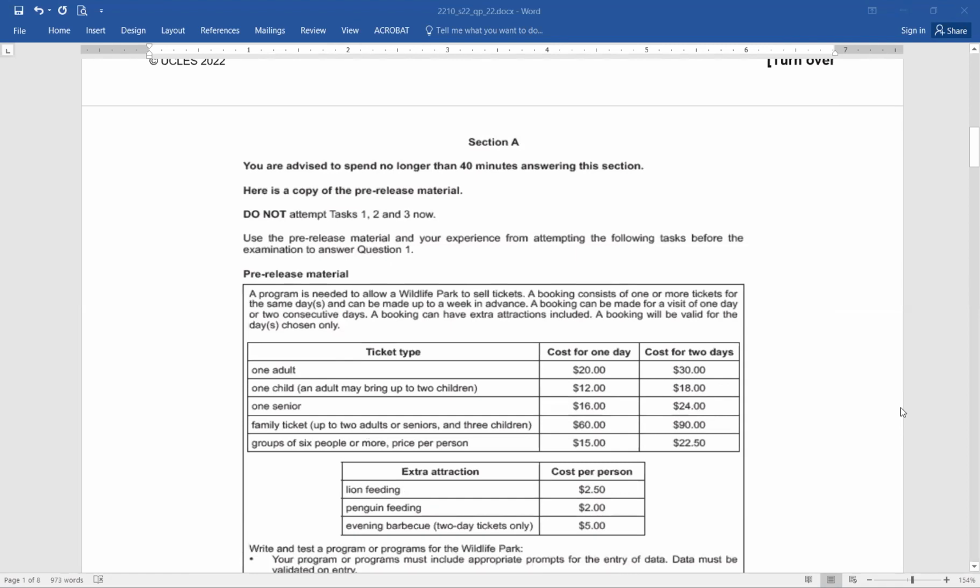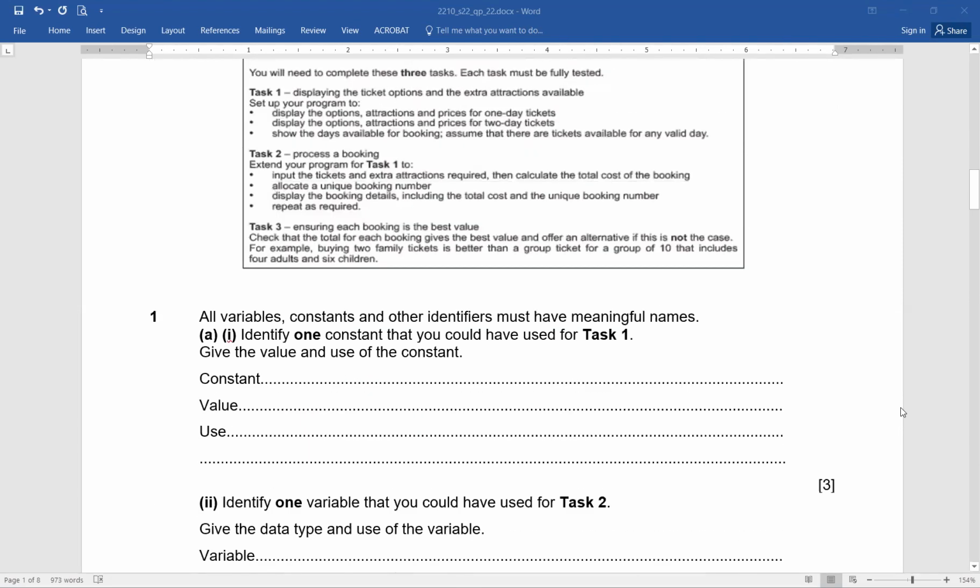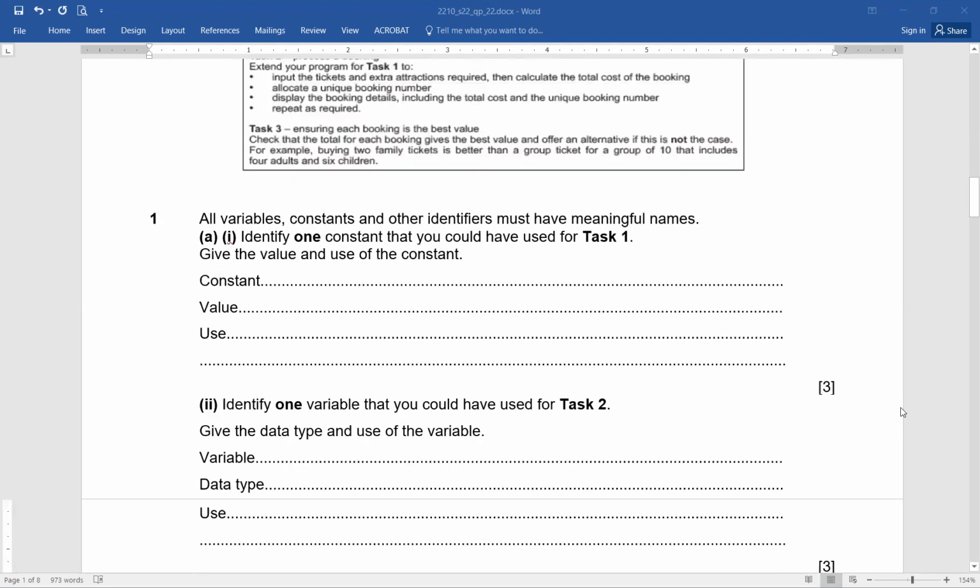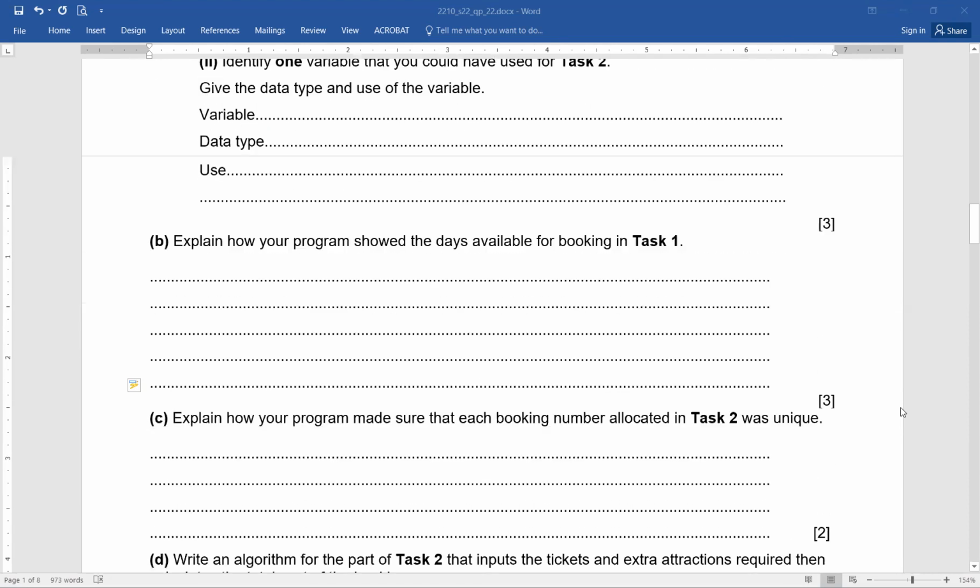This is dealing with something similar to what you are getting in your paper. So you can go for the practice. Definitely you can go for the practice also. That will help you a lot. Okay. Again, the same concept of writing down the pseudocode, the use of constants and variables. Simple questions were there. I'm not going into detail at the moment at all.